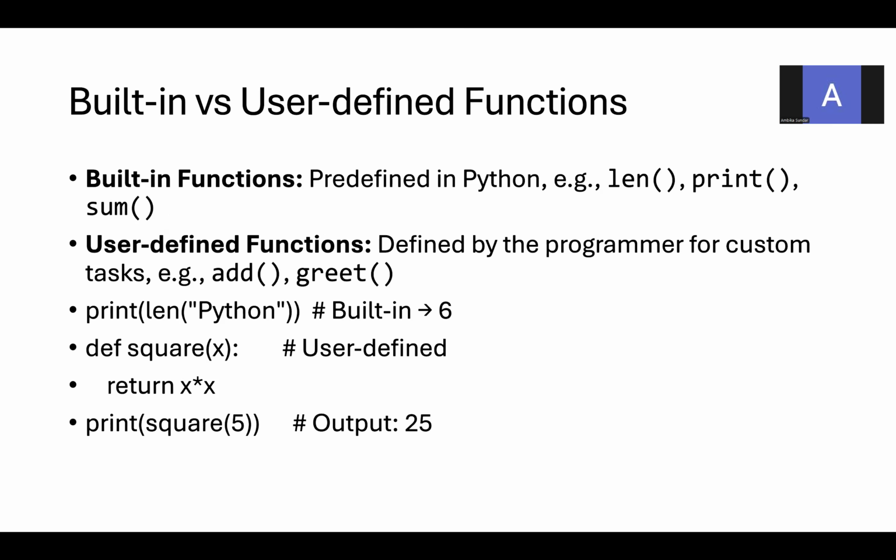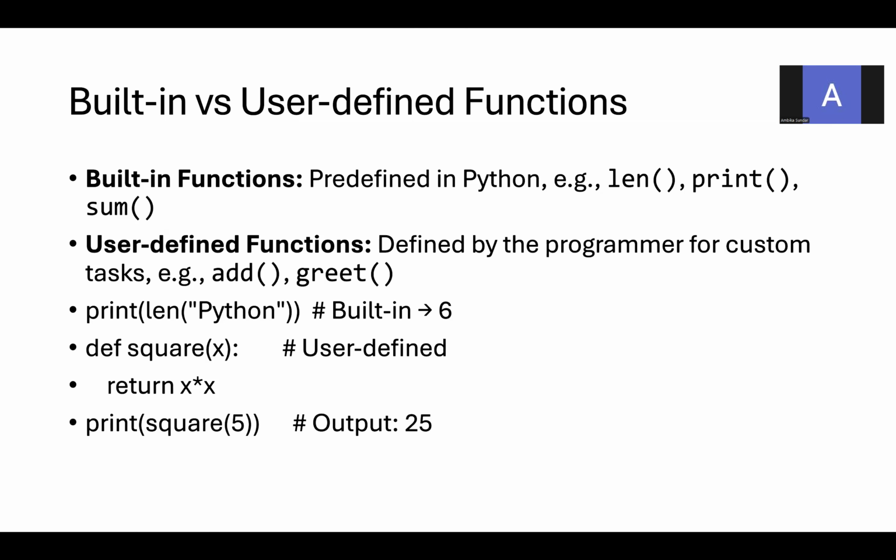What are the built-in and user-defined functions of Python? Predefined functions come from the Python library itself: len of, print of, sum of. These are functions already written in Python, which we use from the libraries. A user-defined function is defined by the programmer for a custom task. For example, if I create a function myself and do not use one from the Python library, that is called a user-defined function. Add and greet, which we saw in the previous slide, are user-defined functions.